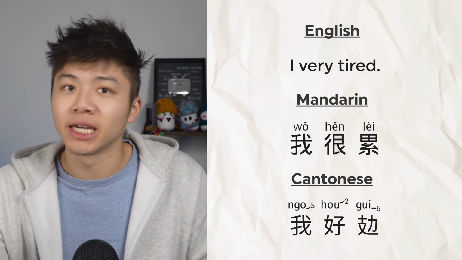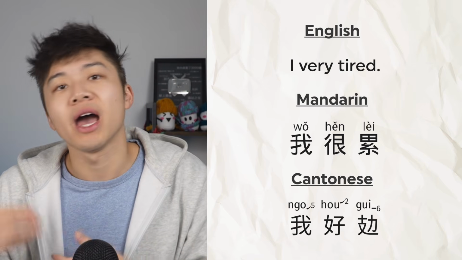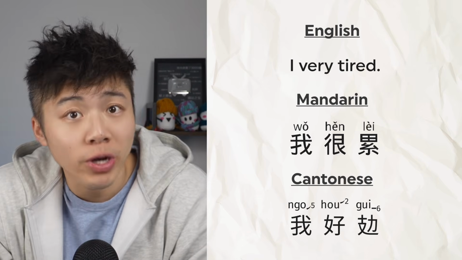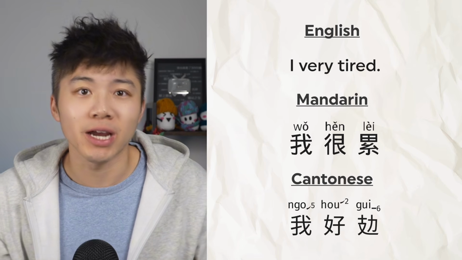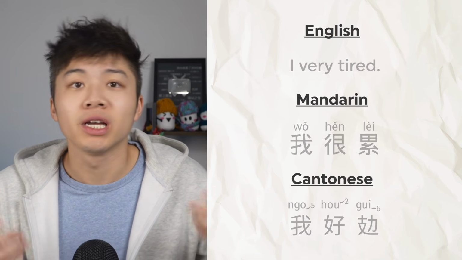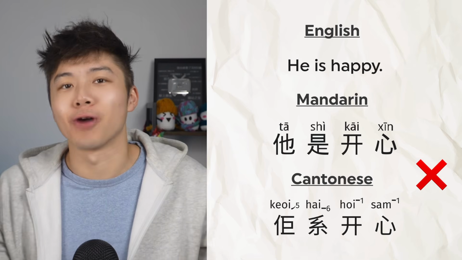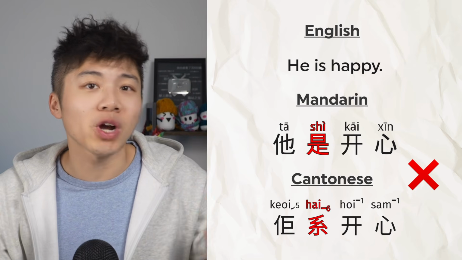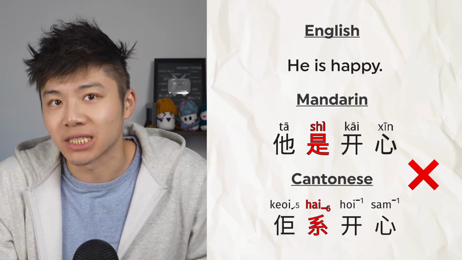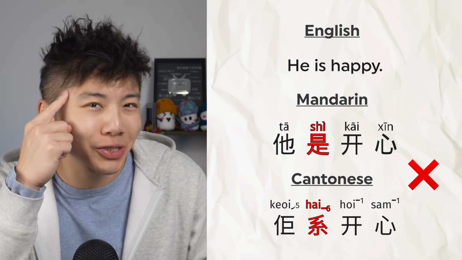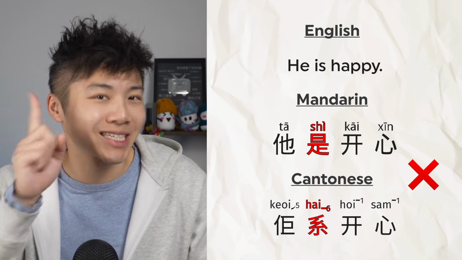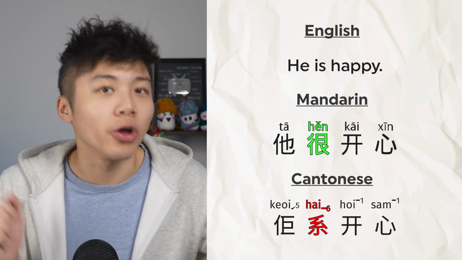No 是 or 係, just the subject plus 很 or 好 and adjective. This is the natural and correct way to express how someone feels in Chinese, right? Another example here, the one earlier, he is happy, 他是開心, 佢係開心. Wrong. Using 是 or 係 here is incorrect because 開心 is an adjective, not a noun. You're describing an emotional state, not equating 2 nouns. That's why it's 他很開心 or 佢好開心.